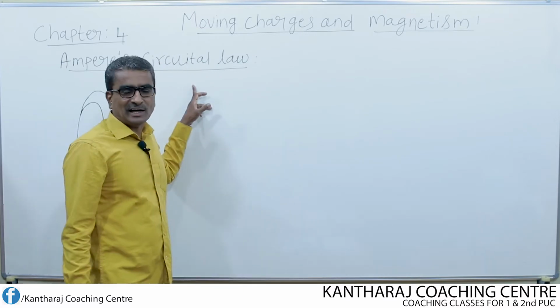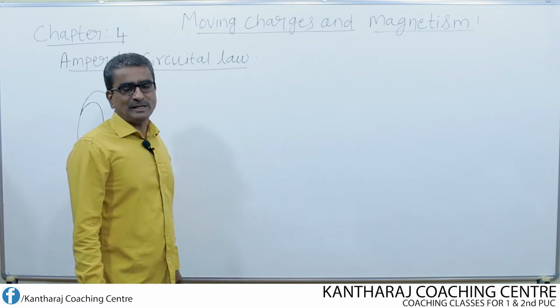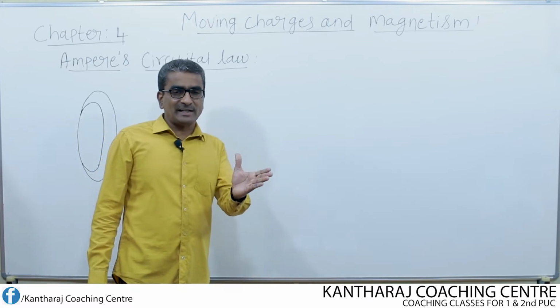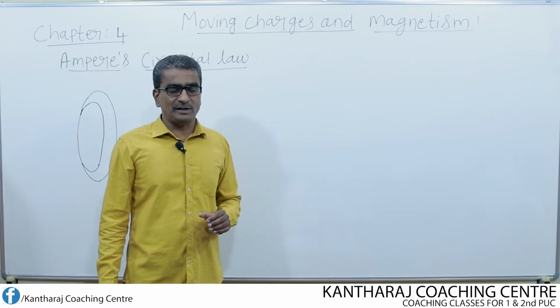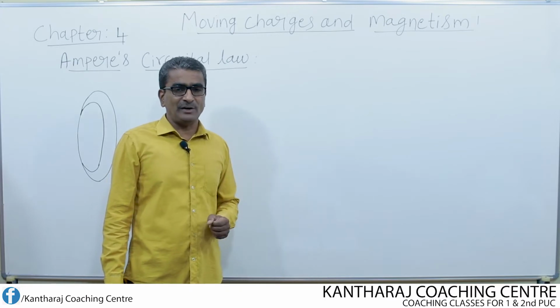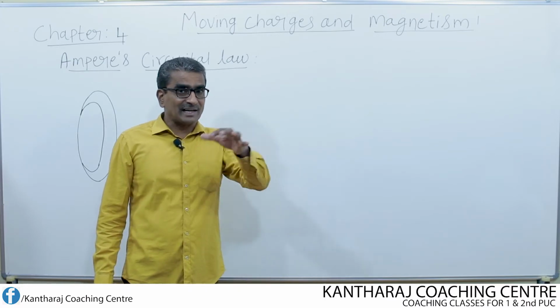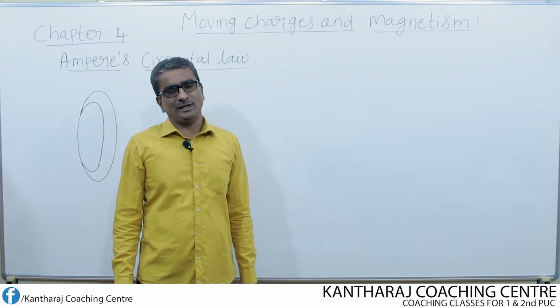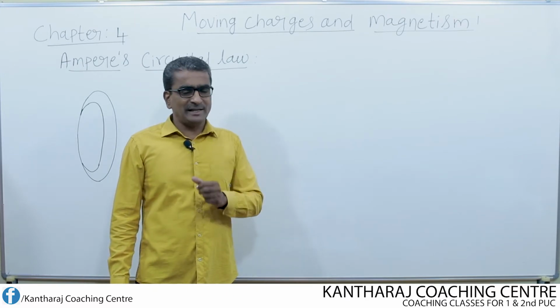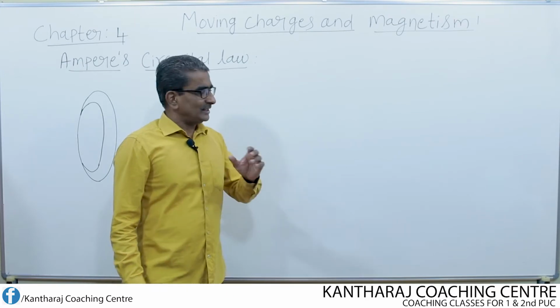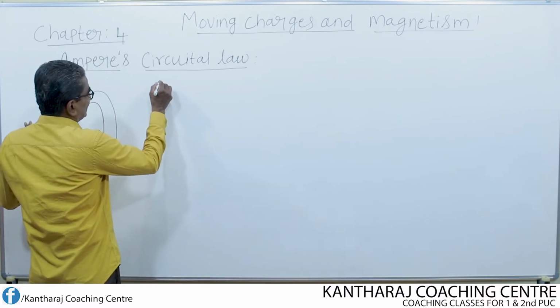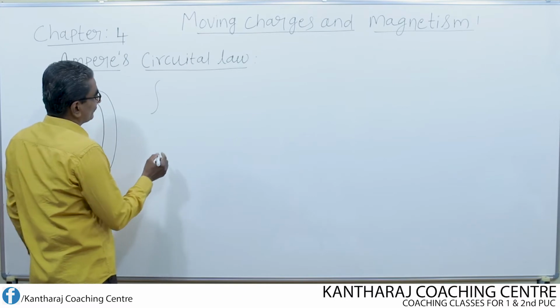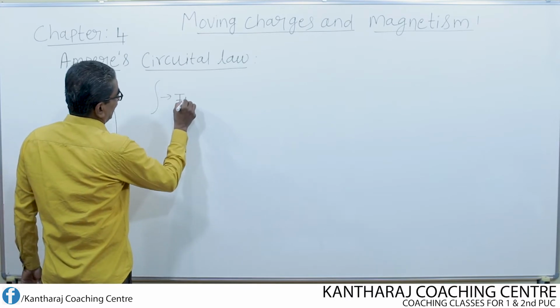Ampere circuital law relates the line integral of a magnetic field and the current which produces this magnetic field. What is meant by line integral of magnetic field then? Look here, let us consider the simple notations. This is nothing but the integral sign.